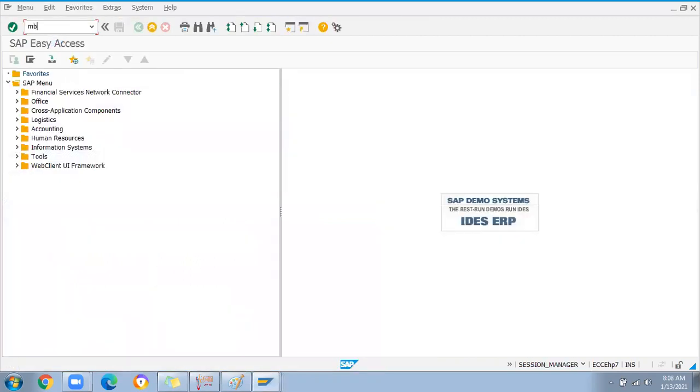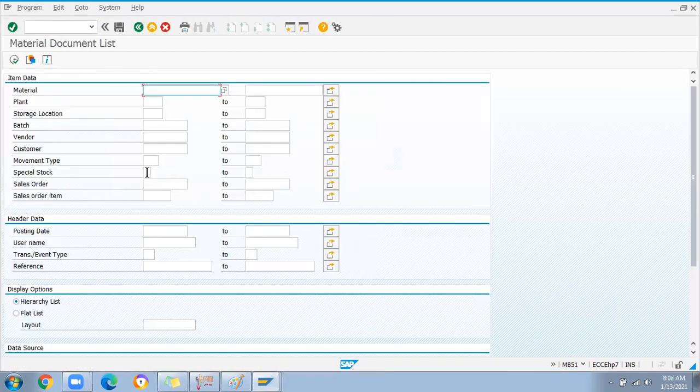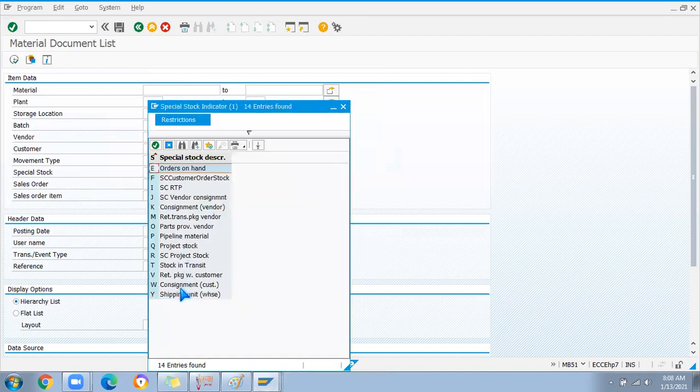For sales we use W for consignment, not K. Is it for the sales? Yeah, W. Correct, that's right. I think it's a consignment customer. Yeah, it's a vendor customer. If you are selling goods to a customer that you are going to handle as a consignment, then it is W. Others will get confused when we combine both. No, this is for the MM part when you are going with understanding MM. On the SD side, W will be the customer consignment.